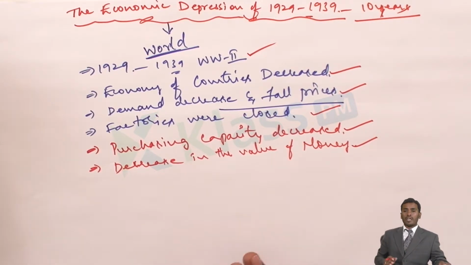Like this, there were many problems, and many became unemployed. Many people went unemployed, that means no work at all. The situation was very horrible, so that people were even unable to buy their basic needs and requirements. People started facing problems. Many of the factories were shut down. Many of the people were unemployed and roaming on the roads.